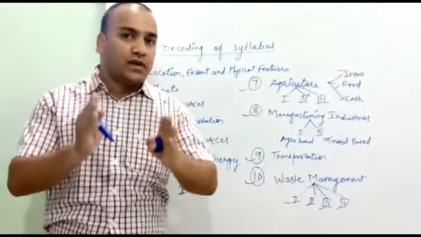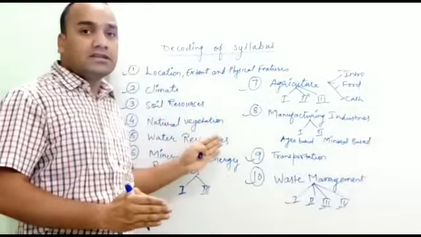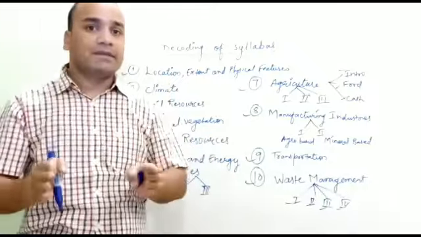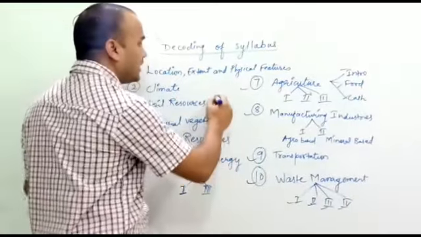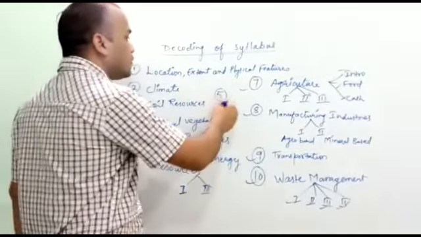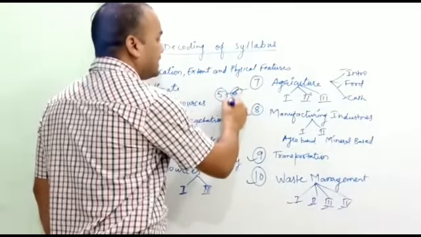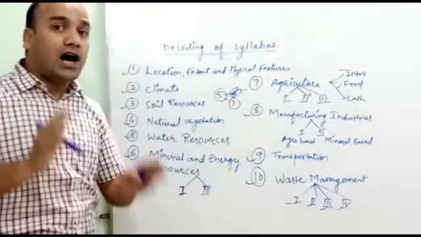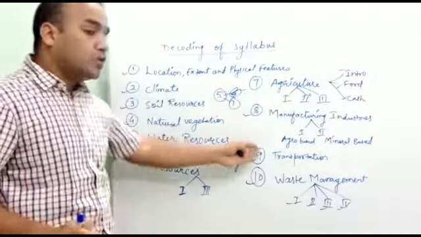So it's my kind request, before starting the syllabus you just go through the whole syllabus, because in the exam you have to attempt only 5 questions. So for attempting 5 questions you can choose any 6, or any 7 units. You can also omit, you can also leave 2 or 3 units.